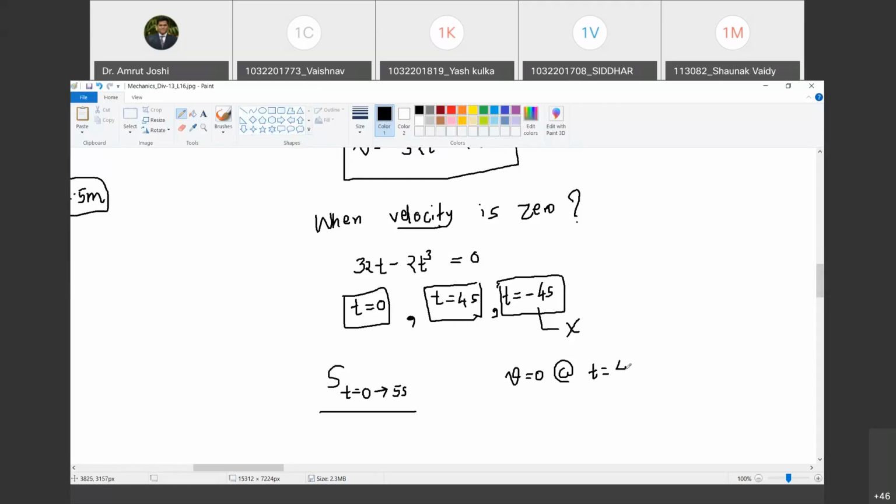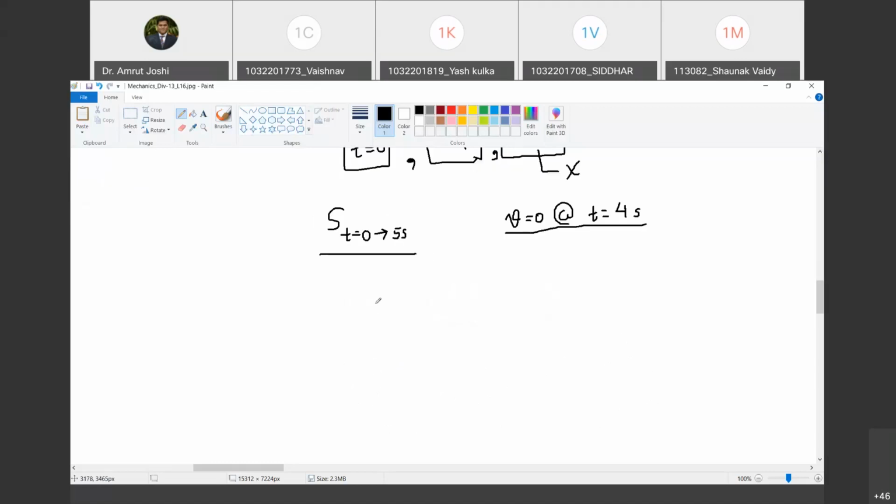Velocity becoming 0 may be the indication of reversal of direction of motion, and then change in position doesn't become distance traveled. Therefore, I will have to split this interval into two zones, 0 to 4 seconds, where velocity becomes 0, and then 4 to 5 seconds. Are you with me? Yes, sir.